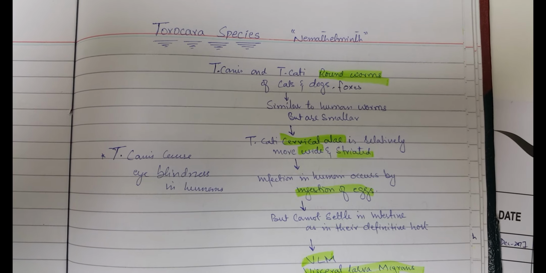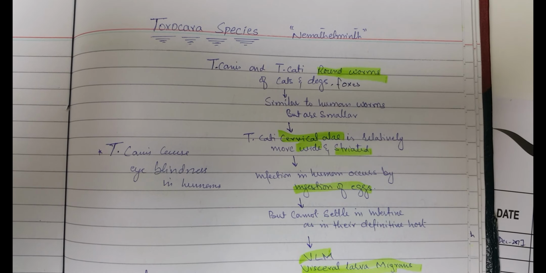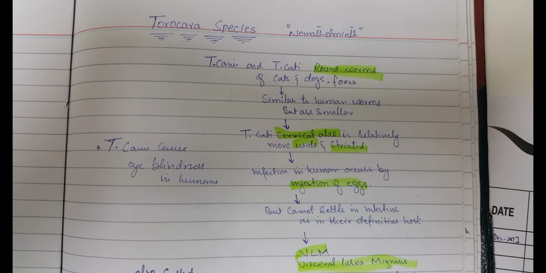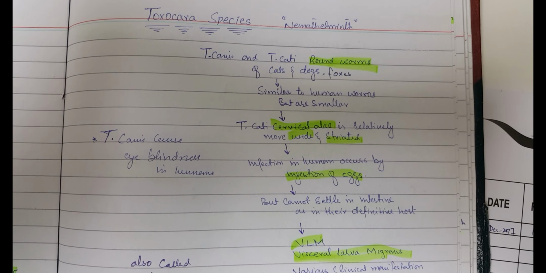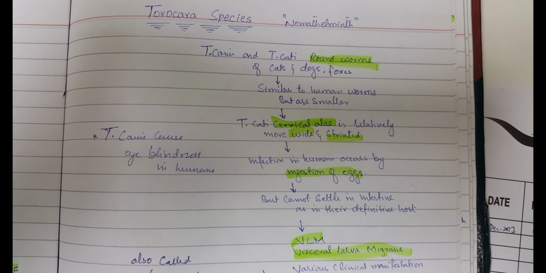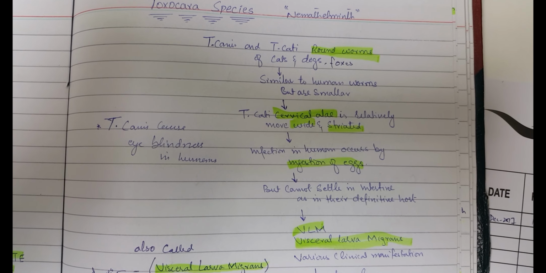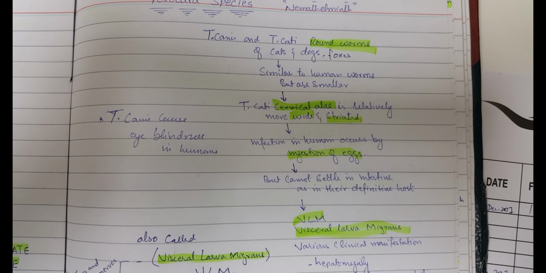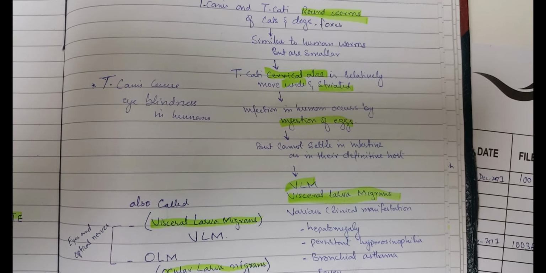Toxocara species, Toxocara canis and Toxocara cati, are roundworms of the dog and the cat, and the fox, similar to the human worms but smaller. Toxocara cati and T. canis are relatively wider and straight. Infection in the human occurs by ingestion of the eggs, but they cannot settle in the intestine as in their definitive host. Toxocara canis causes eye blindness in humans. It is also called visceral larva migrans.